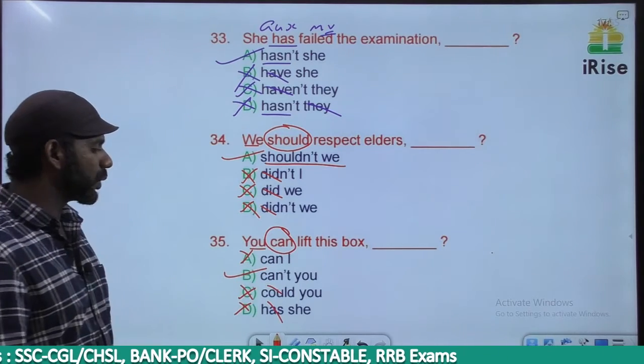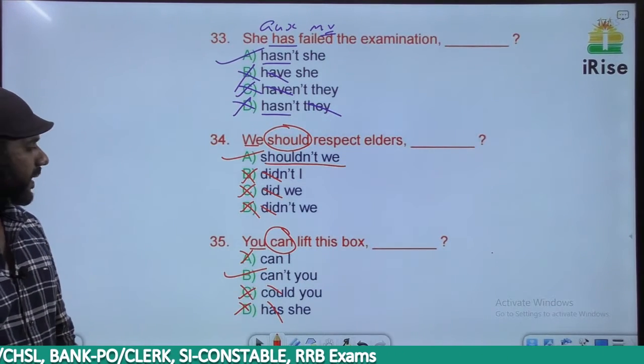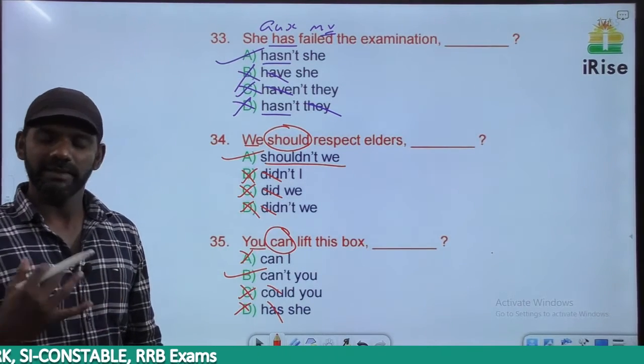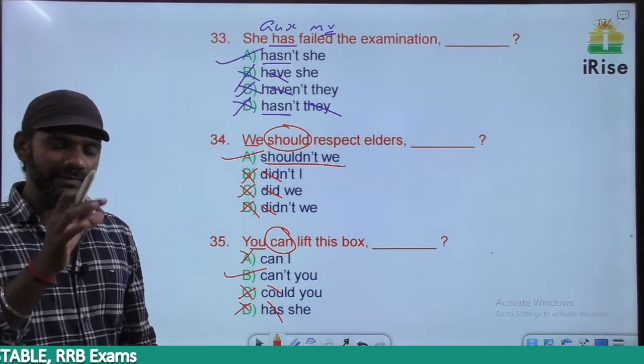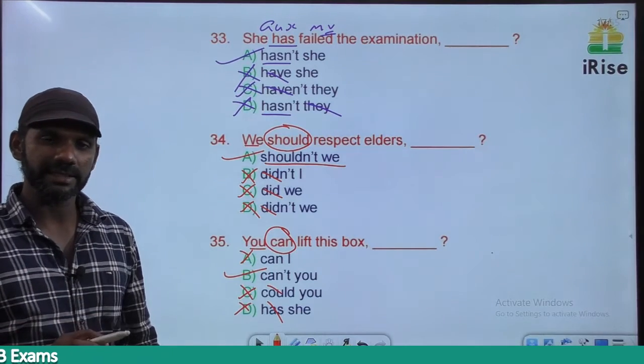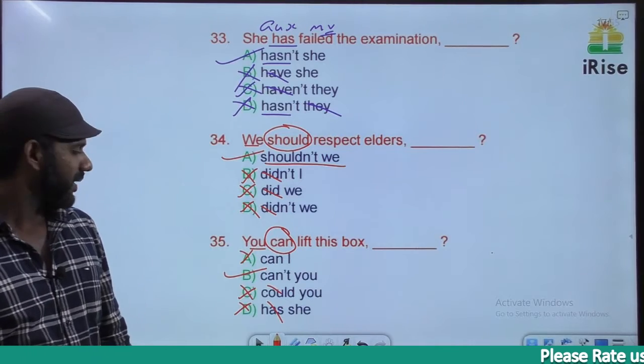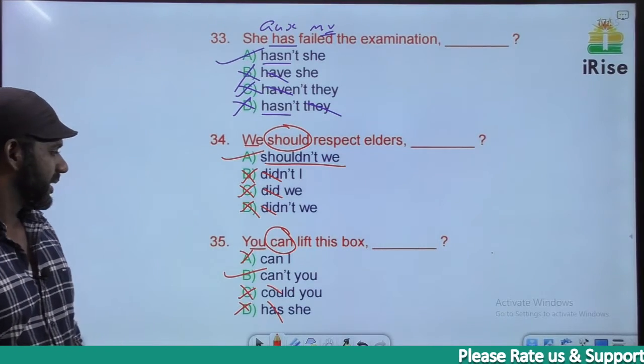The subject here is you, so can't you. You can lift this box. Can't you is not pronounced as can't, we pronounce it as can't. It's okay. The exact pronunciation is can't, right? So can't you means can't you lift this box? That's the meaning of it. You can say can't you lift also, that is fine. Right. Come on, next one.